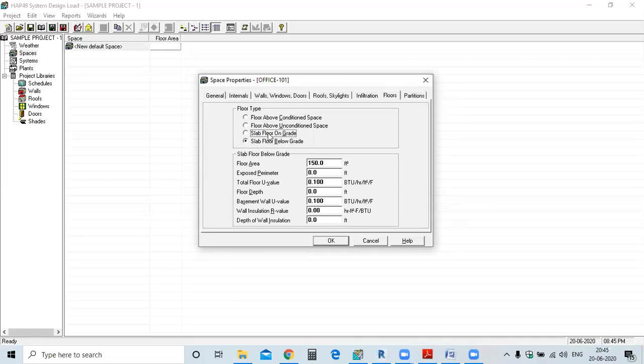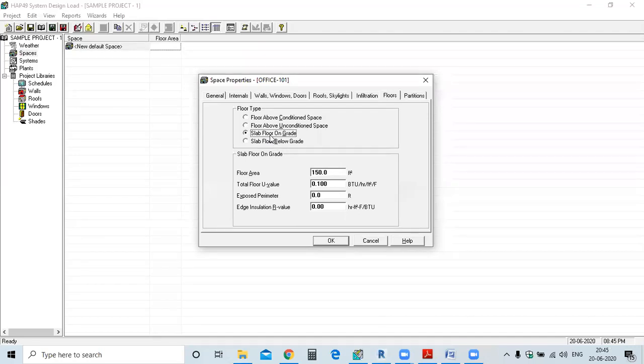In our case, we are doing the cooling load calculation for the floor which is on the grade, meaning the ground level. For ground level you can put the values. It asks for the floor area, so the floor area we have is 150. The U value you can put as we have calculated.